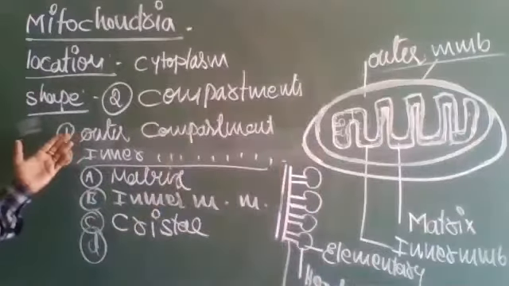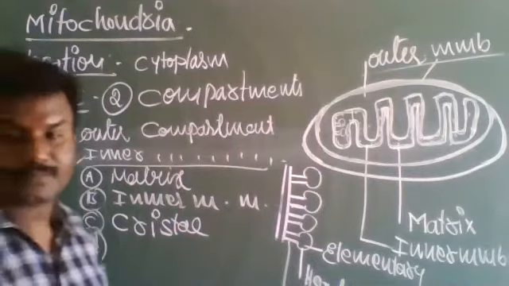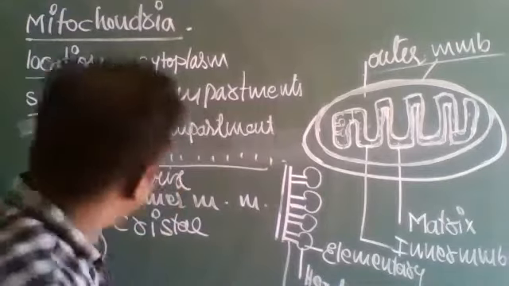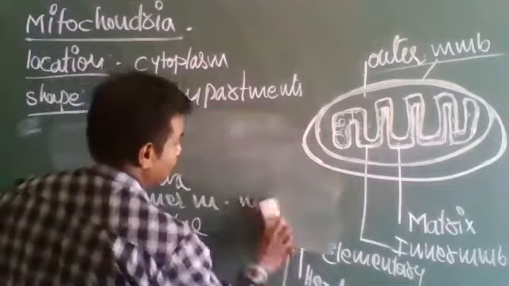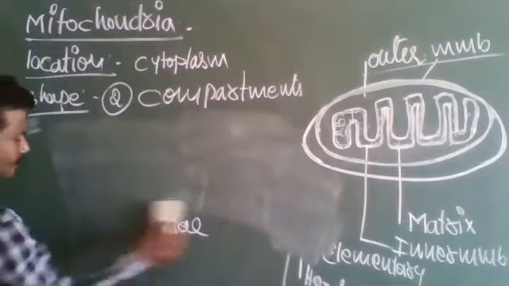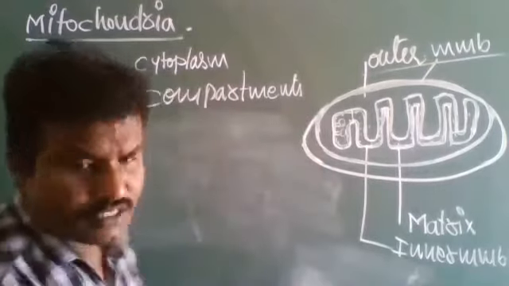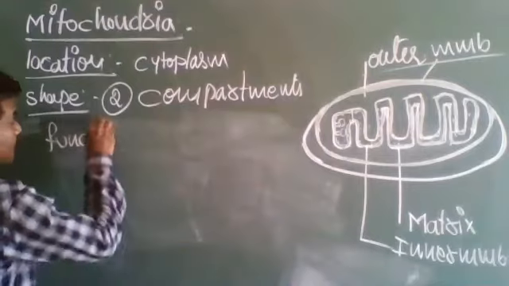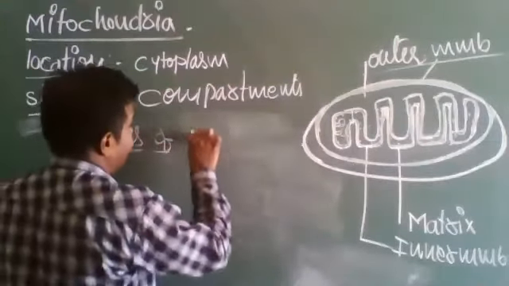This is the explanation about the outer compartment. Next one is the functions of mitochondria.